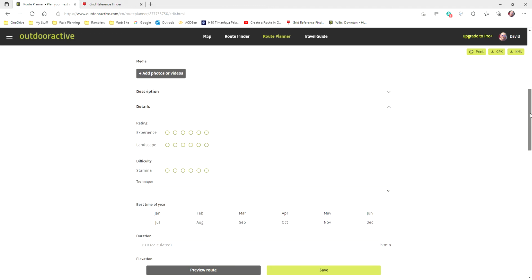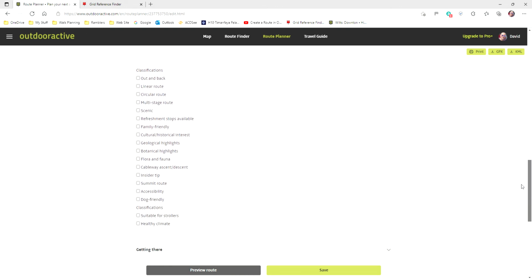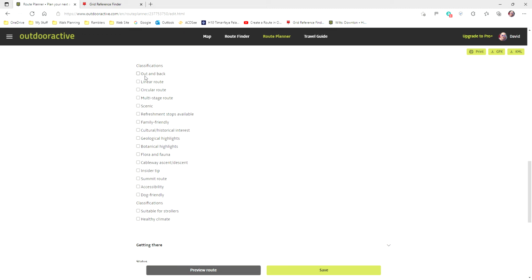I don't bother with these tick boxes really, but just a bit further down, these classifications, when people are searching for routes, they might be looking for a circular route, or they might want a linear route. Multi-stage route would be like a long distance path. Scenic, well, that's for you to decide. Refreshment stops available, there could be a pub along the way. Family friendly, you get the idea. Usually the ones that we end up ticking are circular route and refreshment stops, and that's about it really. So now I save the route.